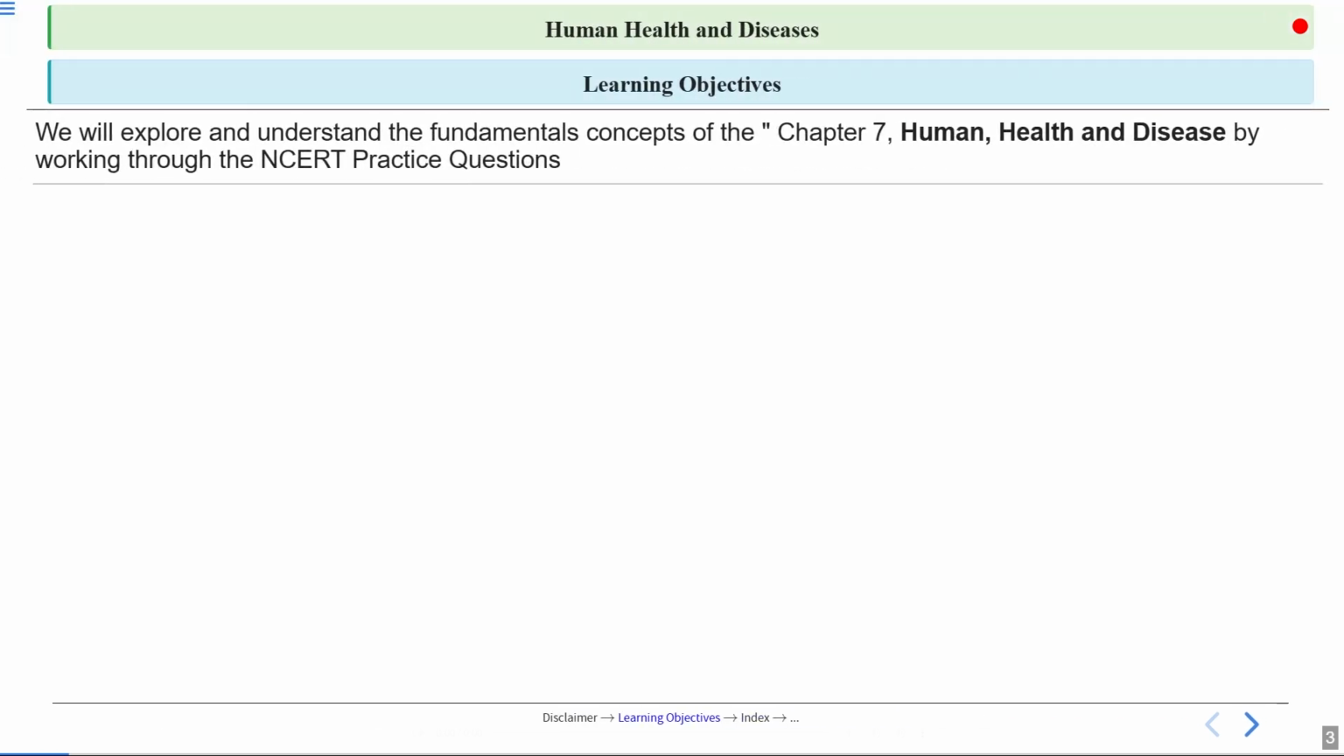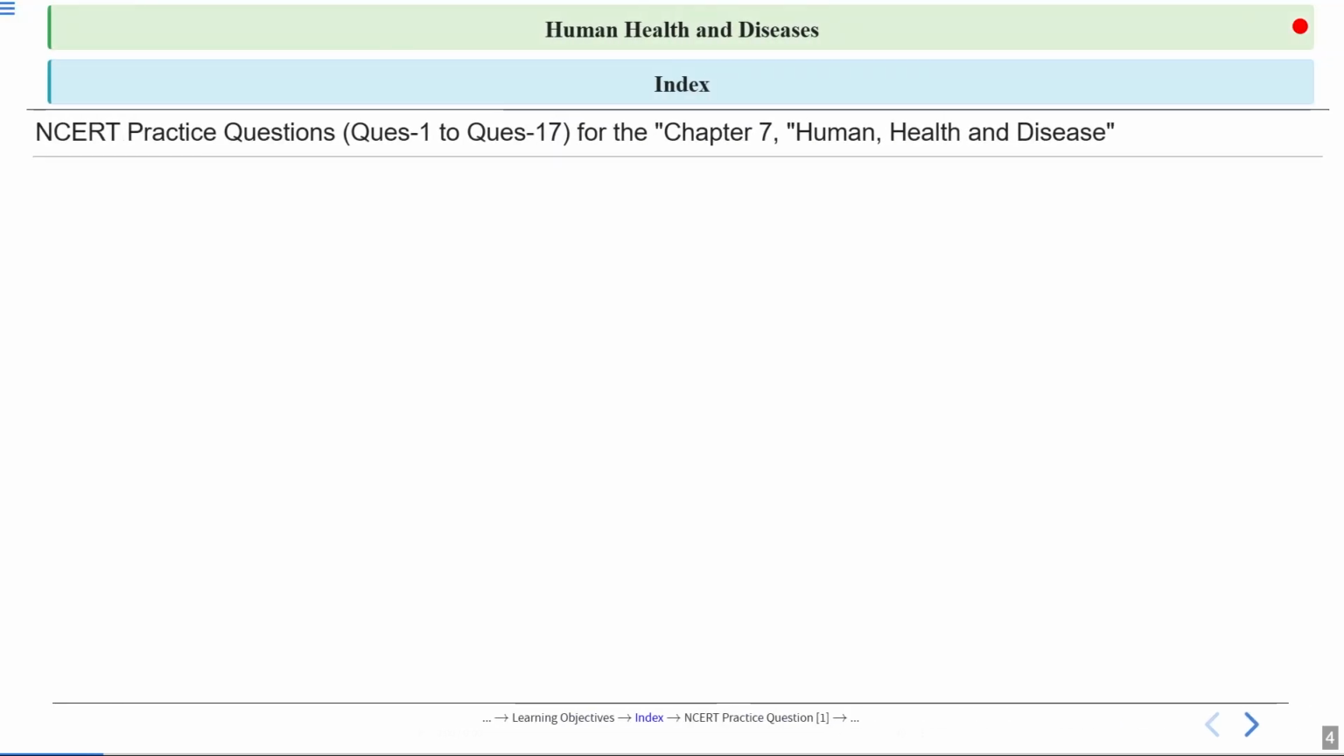So let's understand the objective of today's session. Today we'll be discussing the basic concepts related to the chapter Human Health and Diseases. These practice questions are based on some concepts. We'll discuss these concepts by working through NCERT practice questions. So in today's session, we're discussing the practice questions related to the chapter Human Health and Diseases.